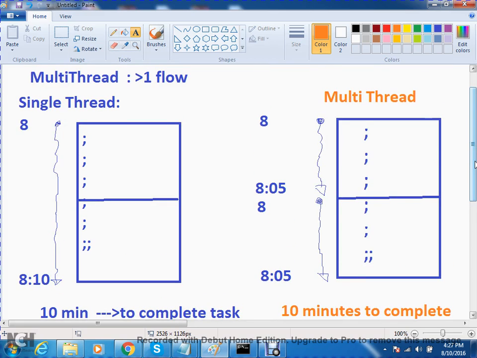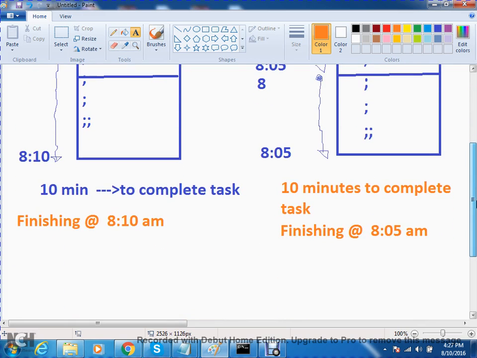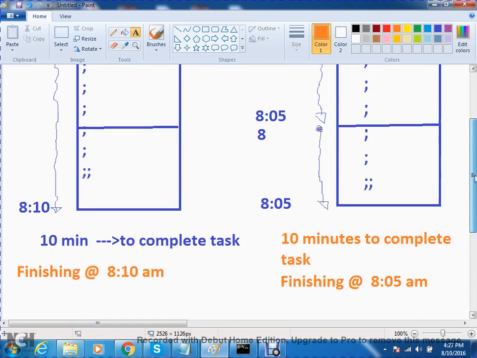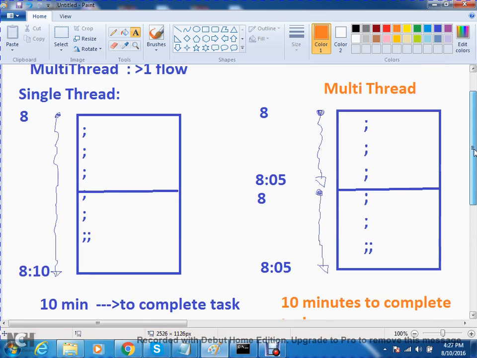Here also 10 rupees, here also 10 rupees. But the finishing time is so early. Understand? That's the advantage of multi-thread. This is our general thread.